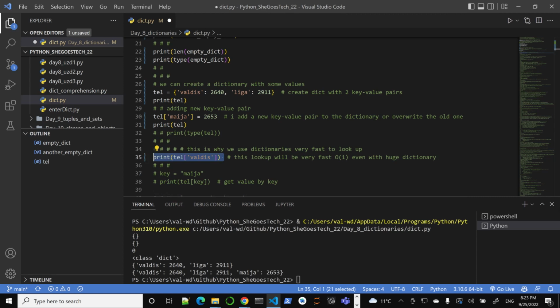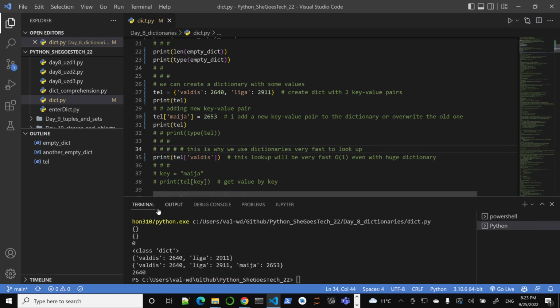Some people actually use Python as a database. You can store this, 26440, and no matter how many entries, practically limited only by your memory, you can have tens of millions of entries, and this lookup will be very, very fast. Less than a second, certainly.